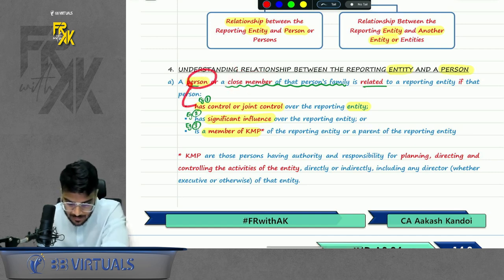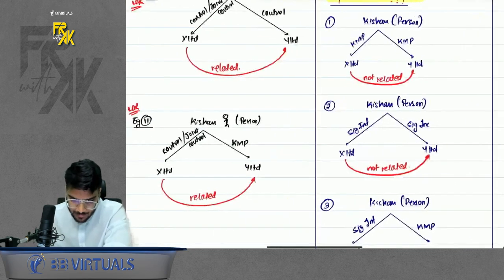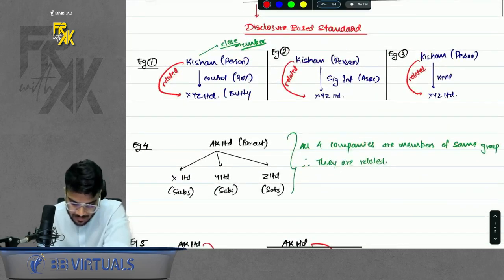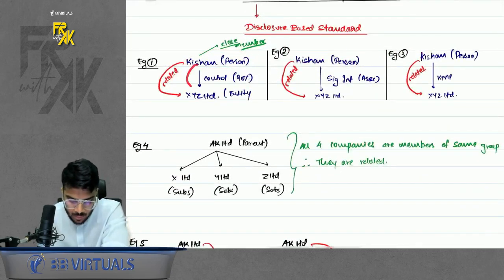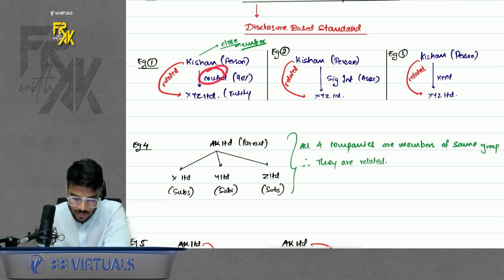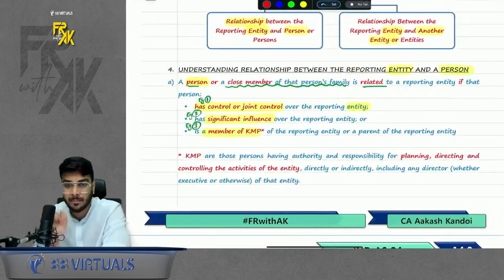First, if a person has control in an entity, example number 1. Refer to my examples. Through examples only you will understand. Let's say the person is Kishan. So Kishan has control in one company. Control means more than 50% stake. Revise this Ind AS only after doing Ind AS 110. So if he has more than 50% stake in any company, Kishan and that company are related.